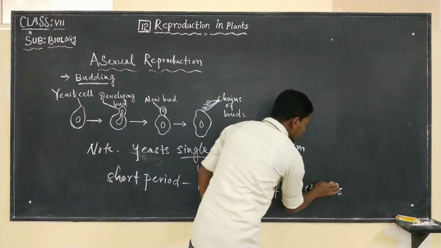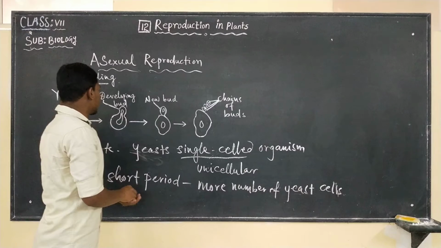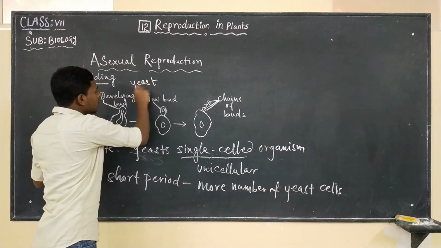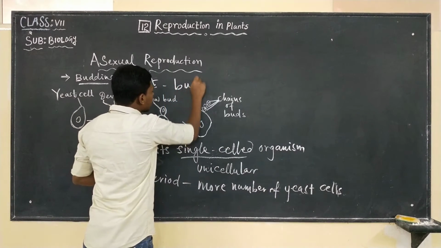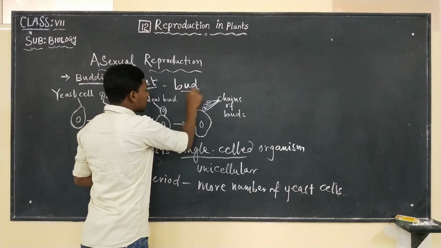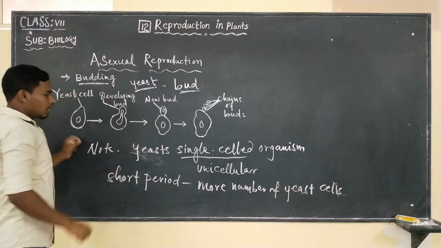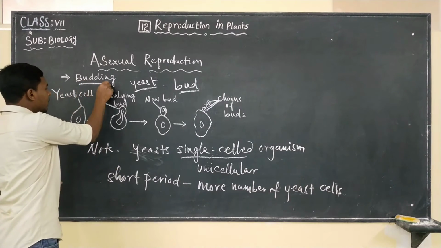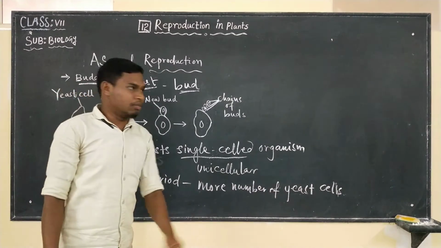So what we have to remember is that yeast, the unicellular organism, reproduces by forming buds. This is the organism that we are discussing under the heading of budding.